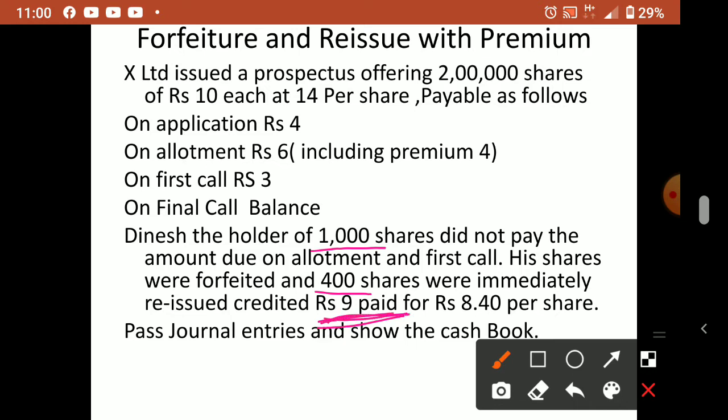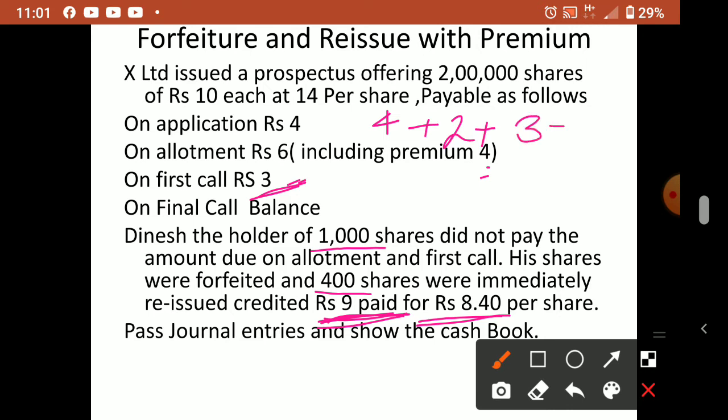This is about the first shareholder, the first issue they are talking about. You have to multiply with rupees 8.40. It means up to the first issue, how much amount the company asked from that shareholder. Till here only the first call; the final call is not yet made. The company asked application 4, plus allotment 2 (not the premium, the normal face value), plus 3 rupees first call.